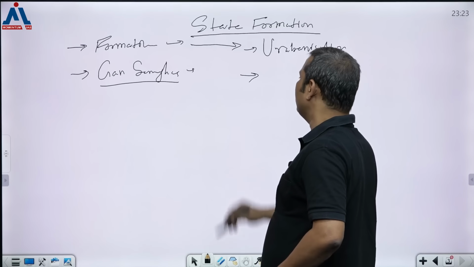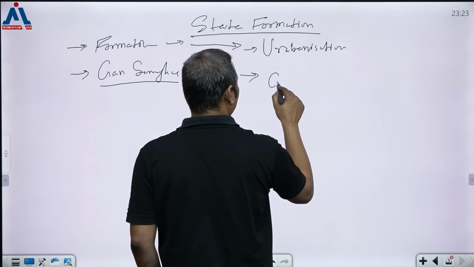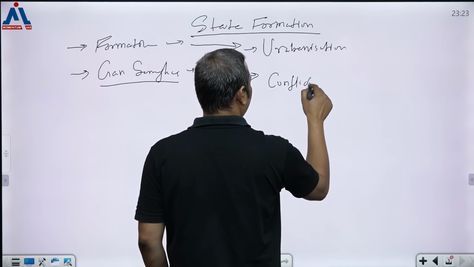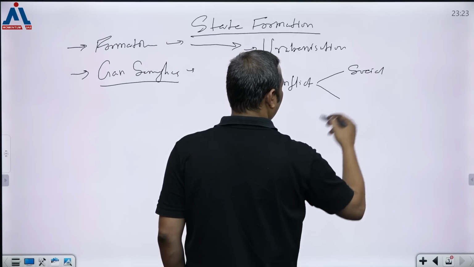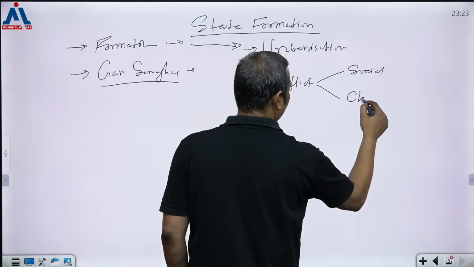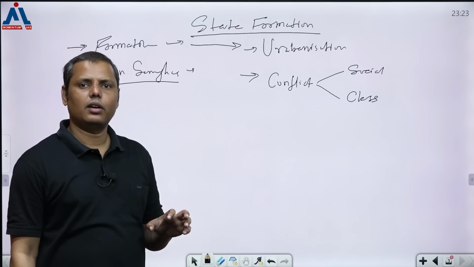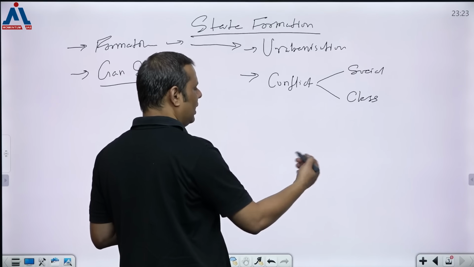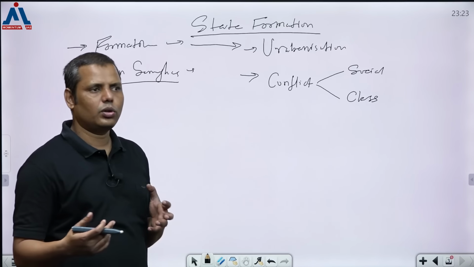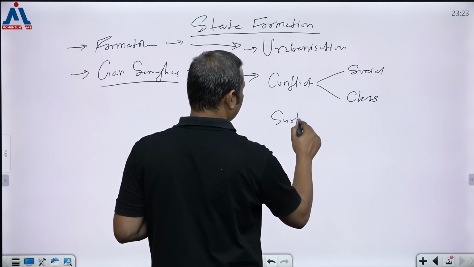The second idea for state formation is the Marxist idea, which is talking about the conflict in the society, right? Now the conflict may be of two kinds: social conflict, and the second is economic or class conflict. So the moment the conflicts are coming, resolving these conflicts also becomes an important dimension, and that's how one ruling class is coming, and this class was also getting support from the huge amount of surplus created by the society itself.